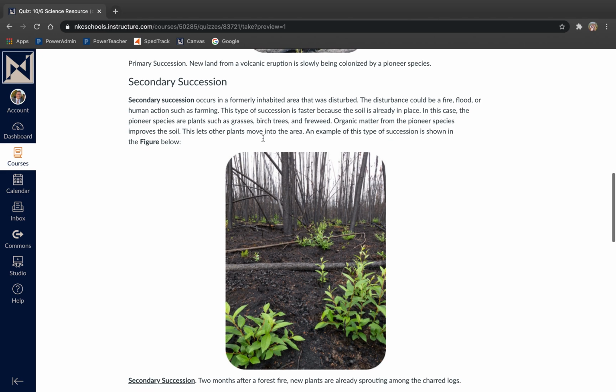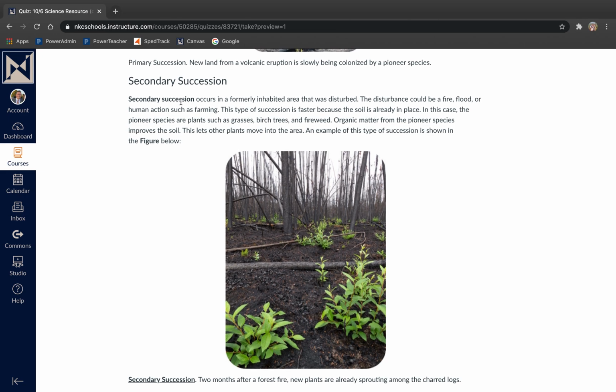Secondary succession. Secondary succession occurs in a formerly inhabited area that was disturbed. The disturbance could be a fire, flood, or human action such as farming. This type of succession is faster because the soil is already in place. In this case, the pioneer species are plants such as grasses, birch trees, and fireweed.